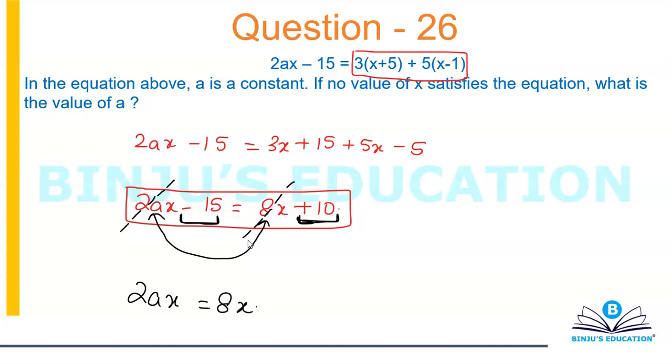So if I make 2ax equal to 8x, I'll be only left with minus 15 and positive 10, which will never be equal. Which will lead us to the conclusion that a is equal to 4.